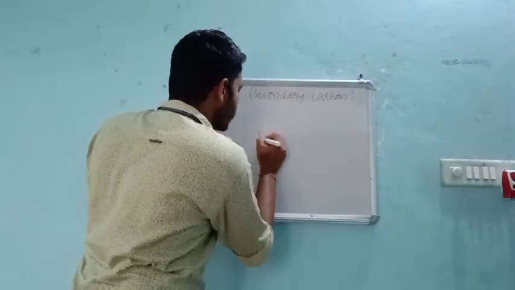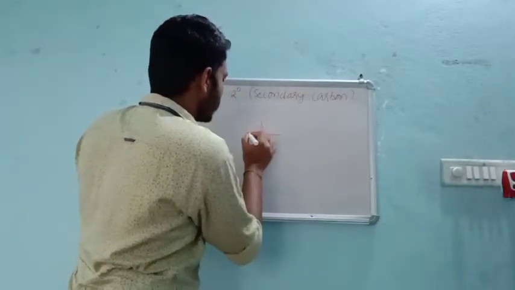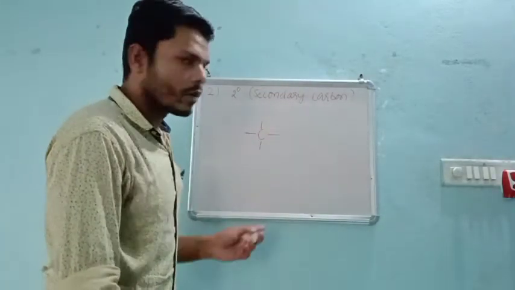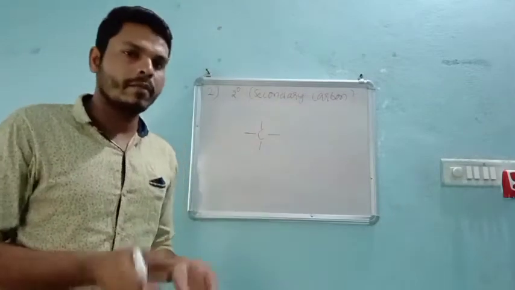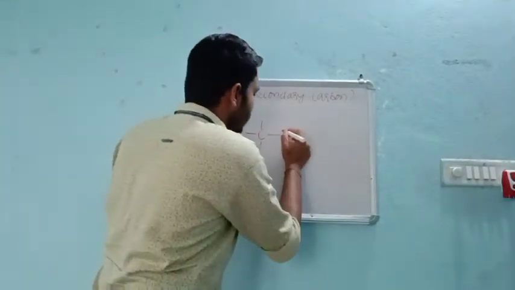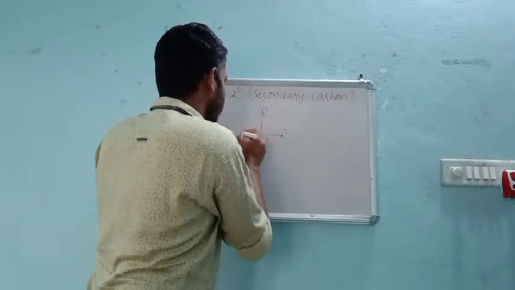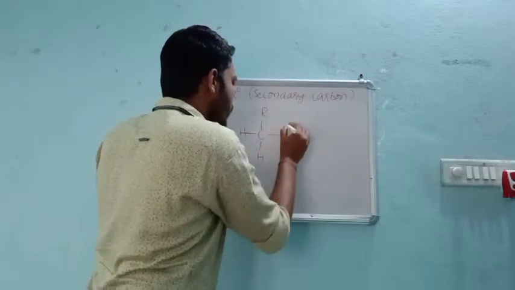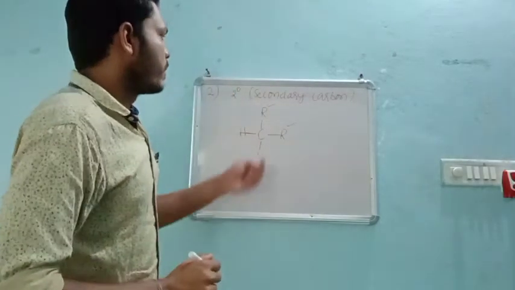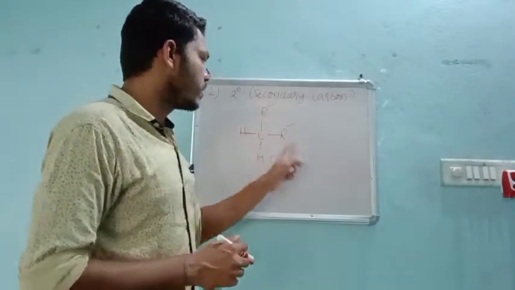Around the carbon, there is always a presence of four bonds to the same or different atoms.